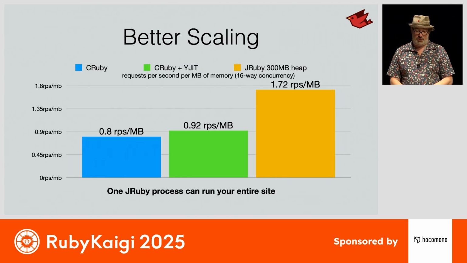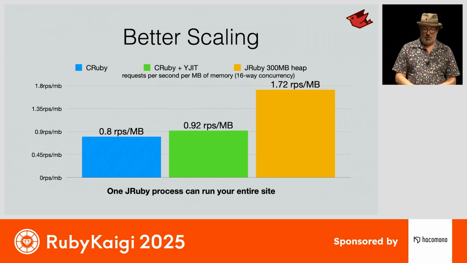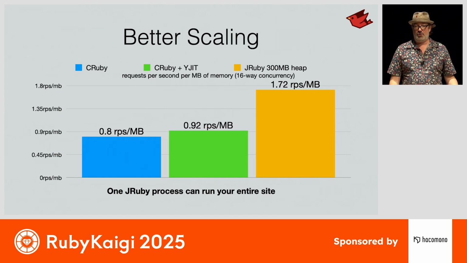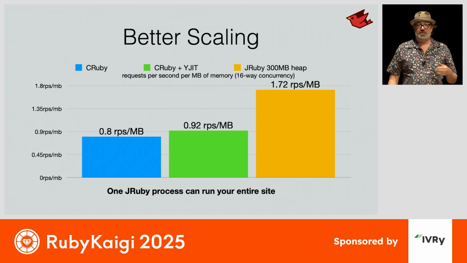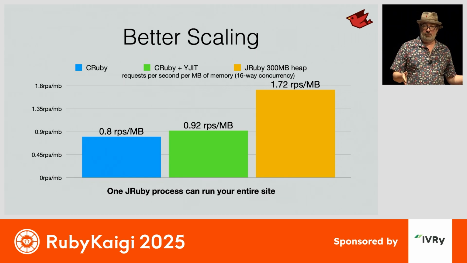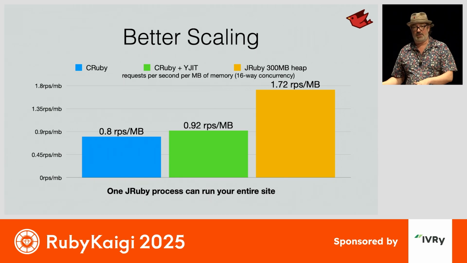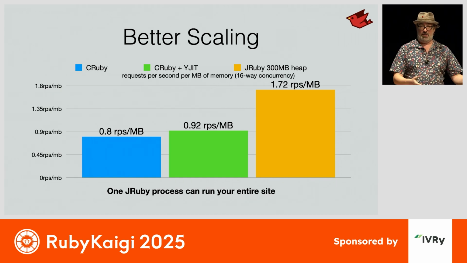This also translates to applications like Rails. Here is a graph showing how many requests per second you can get per megabyte of memory you throw at the application. In CRuby, to get concurrency in Rails, you need more processes. Each process is going to have its own garbage collector. It's going to have a lot of its own data.